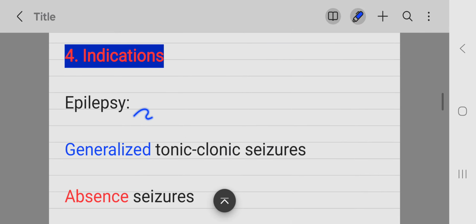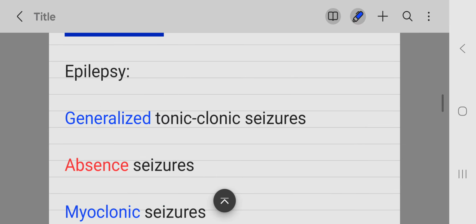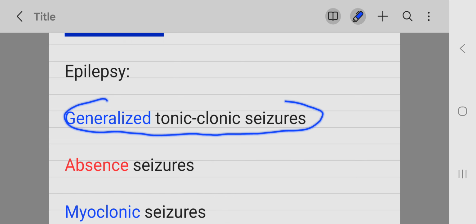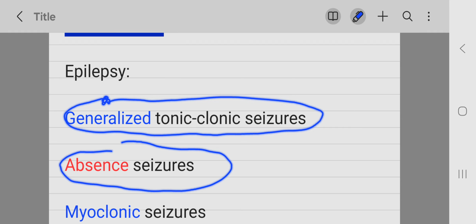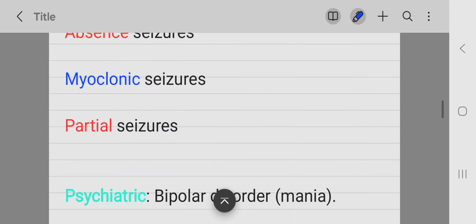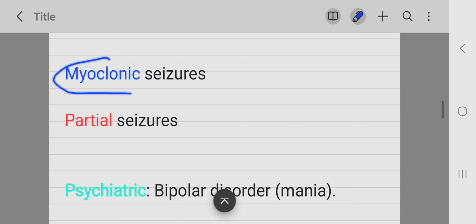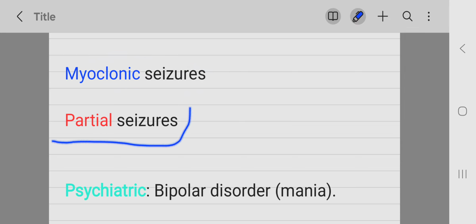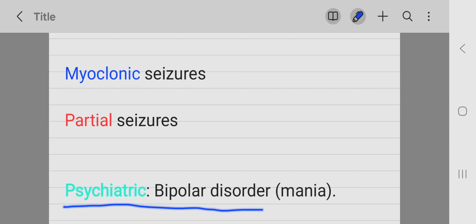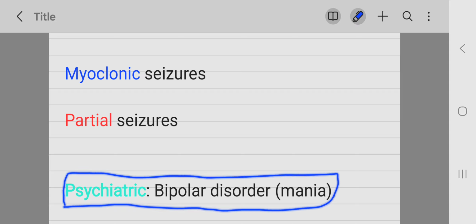It is indicated for different types of epilepsy. First line for generalized tonic-clonic seizures. It is also first line for absence seizures. Along with ethosuximide, valproic acid can be used for absence seizures. It can be used for myoclonic seizures, for partial seizures as second line therapy, and for certain psychiatric disorders, that is bipolar disorder.